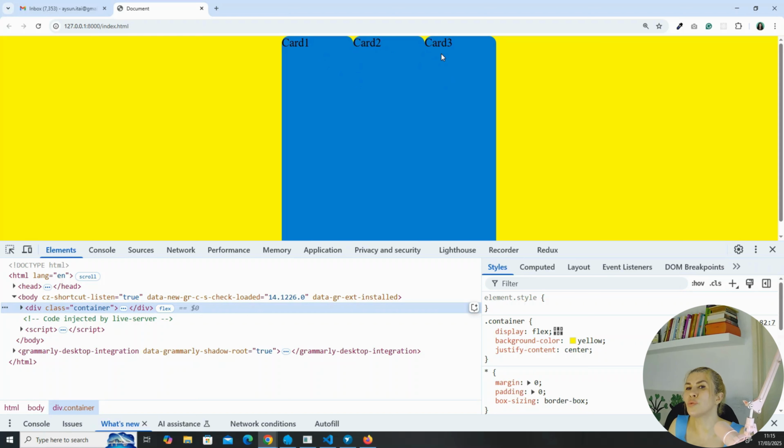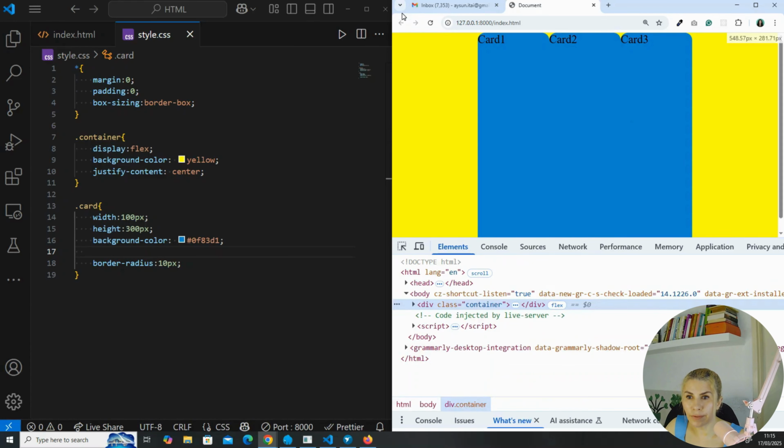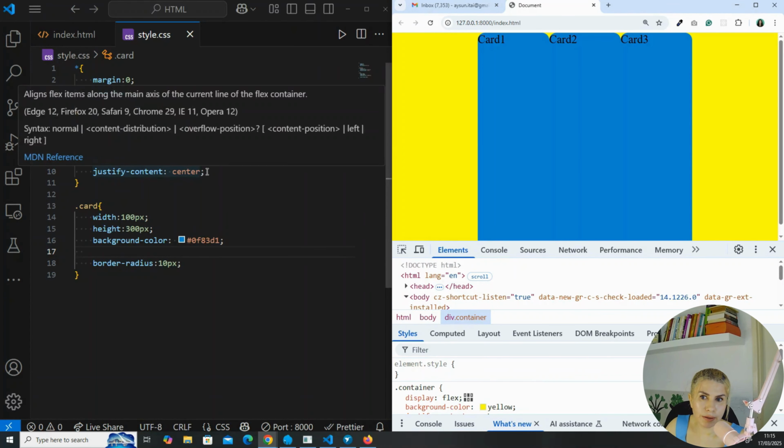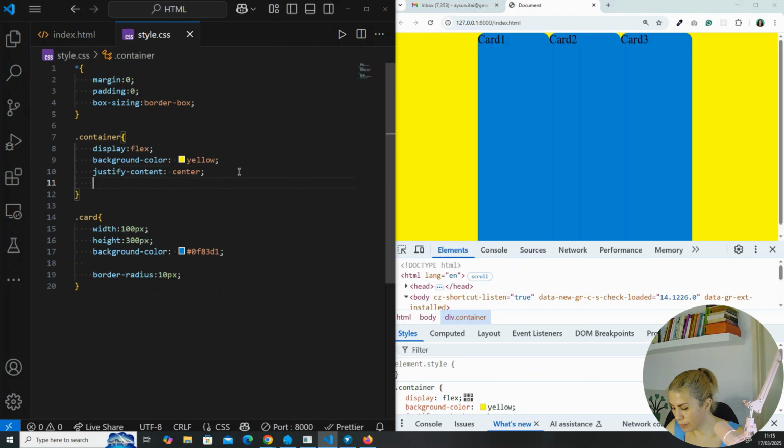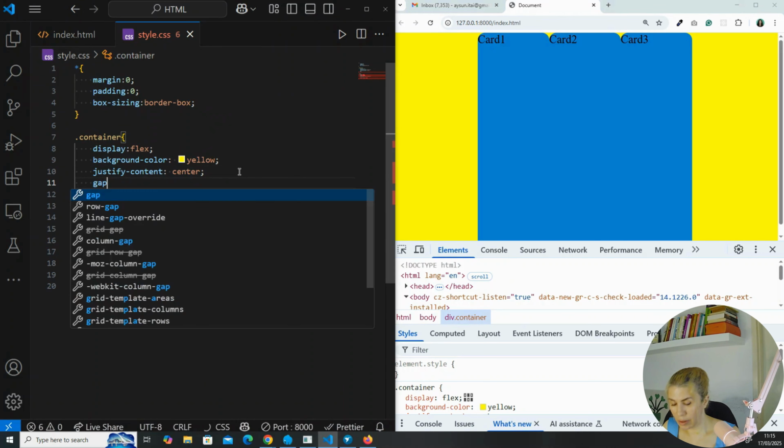And sometimes you don't want to use the margin for that because you don't want to just create another space on the left side of card 1. It's difficult to control with the margin. You might need an extra class to control where you want to place that spacing exactly. So we have in Flexbox a property called gap, and in the container again you can set the